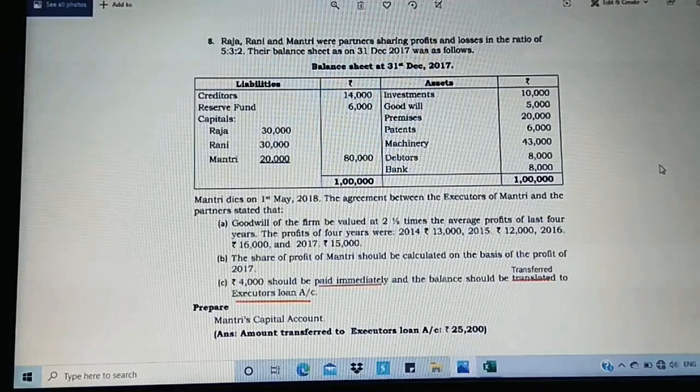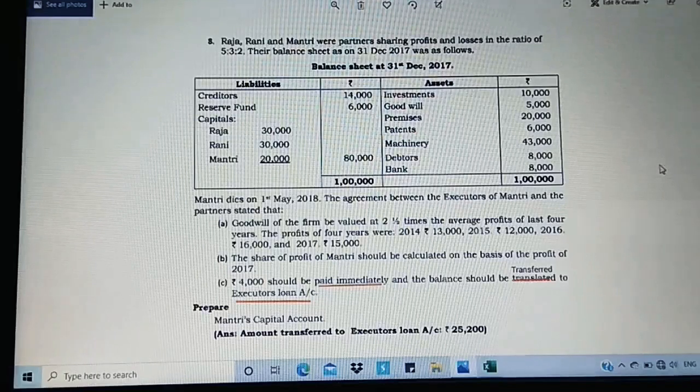Then let us see how the agreement is between the executor of Mantri and the remaining partners. Let us see what is the adjustment given first. Goodwill of the firm to be valued at 2.5 times the average profits, which means the number of years of purchase is 2.5. The average profit of the last 4 years.